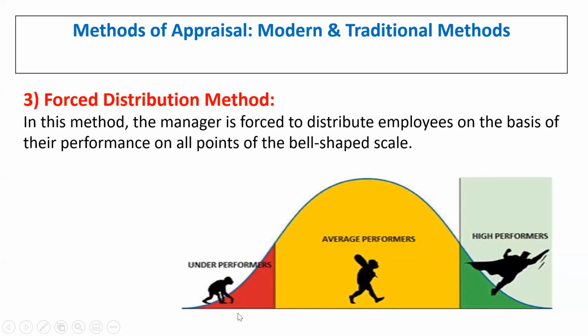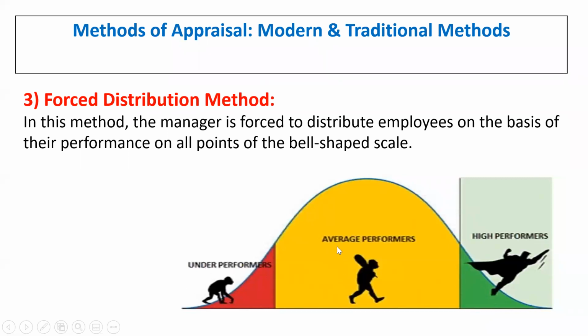Here is a bell-shaped scale, which is called the life cycle of employee performance, that can be assessed in this form. The starting point of the bell can be determined as underperformers. Those employees who are performing below the standards of the organization will come under underperformance, which is indicated by the red color of the bell-shaped scale.